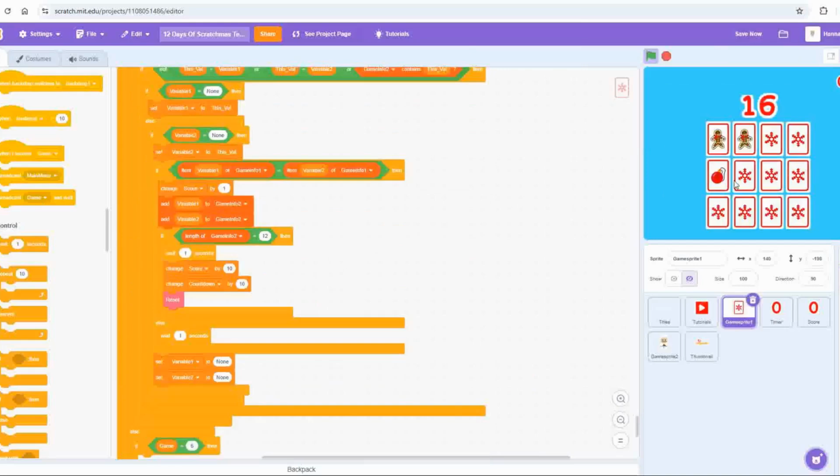We have a functioning match game. As you can see, it all works hunky-dory. And if you complete the board, it gives you some extra score, it increases your time and resets the board. So as you can see, the cards are all in different places now.